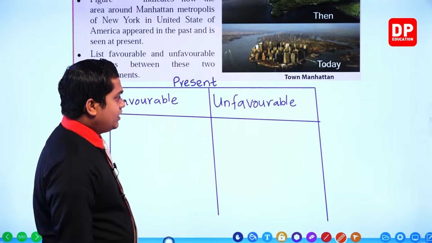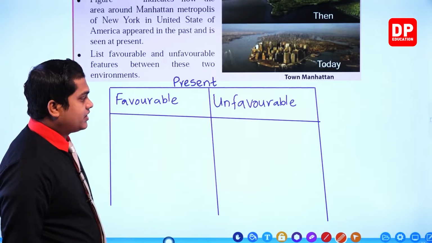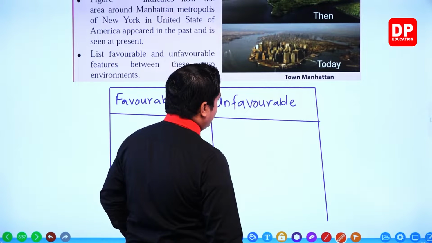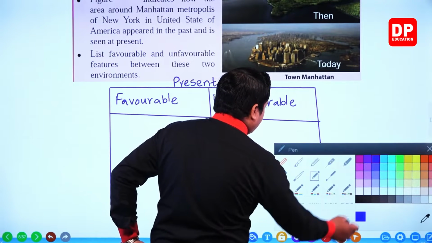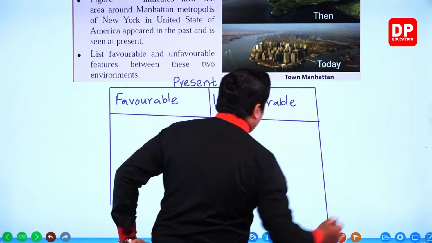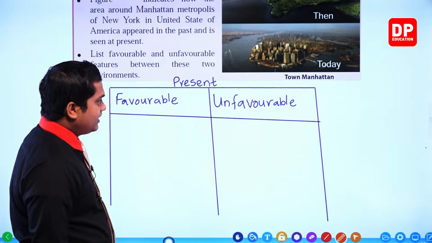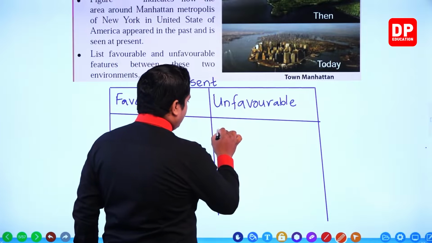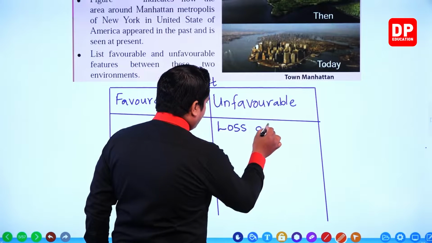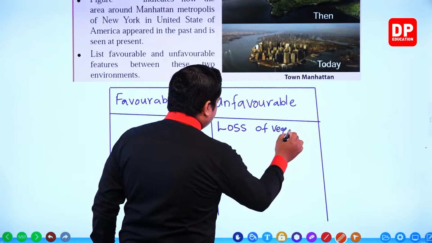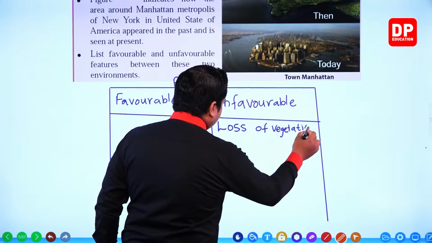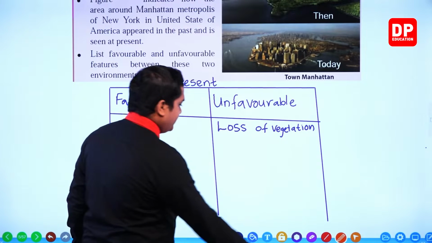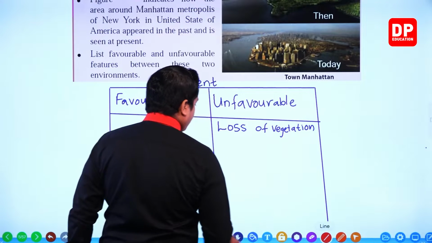Okay, so we'll write down what are the favorable conditions and unfavorable conditions. So first of all, I told you that I'm going to write down favorable conditions. Okay, favorable conditions. So what are the favorable conditions in here, right? First of all, okay, we'll write unfavorable conditions. So what are the unfavorable conditions? So like I said, loss of vegetation, right? That is an unfavorable condition, right? Loss of vegetation. Then, my dear children, we can write another one.